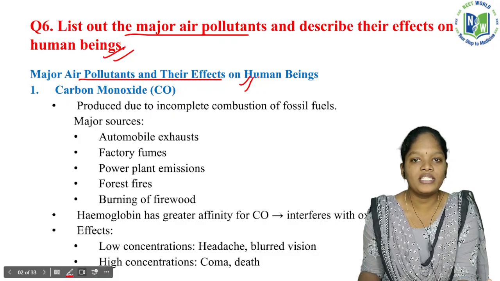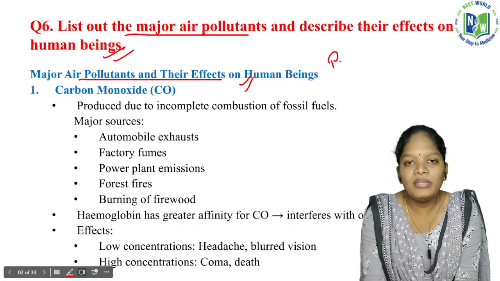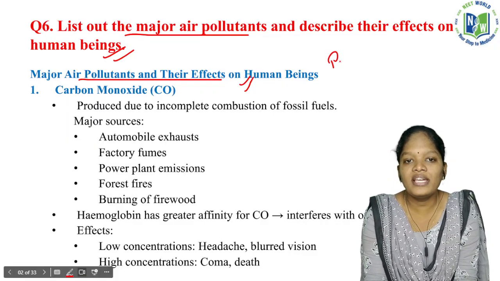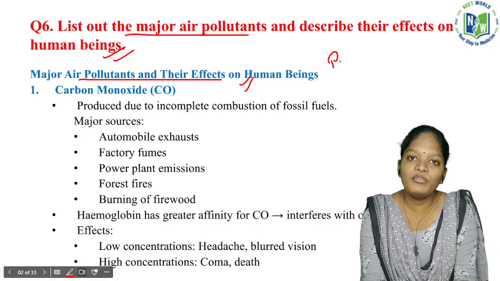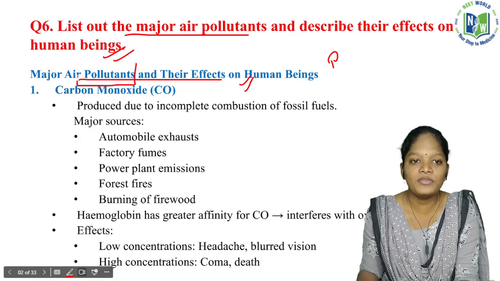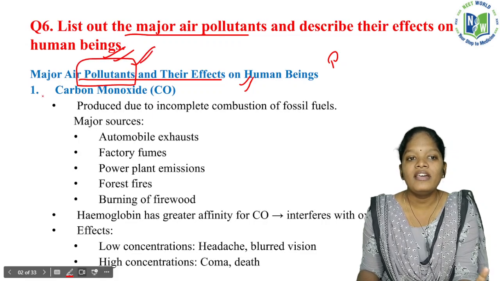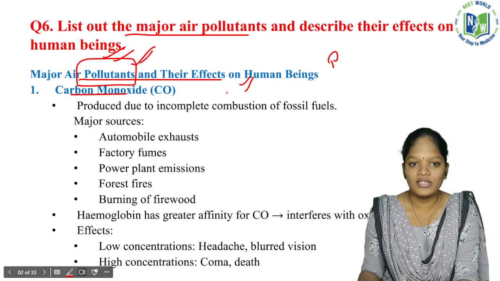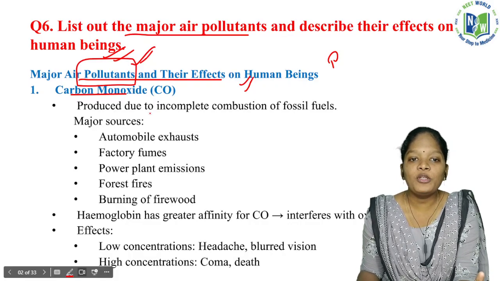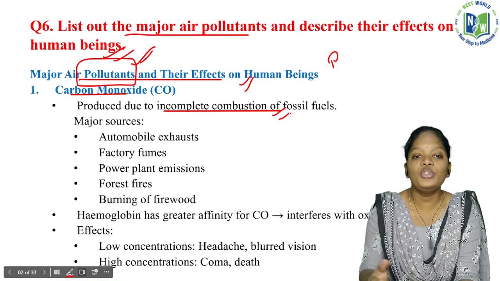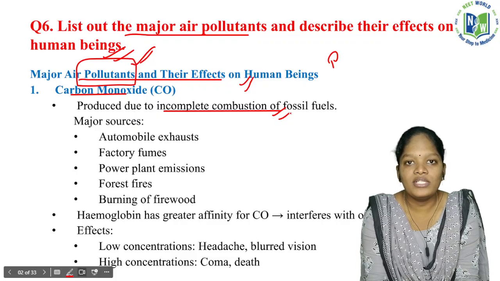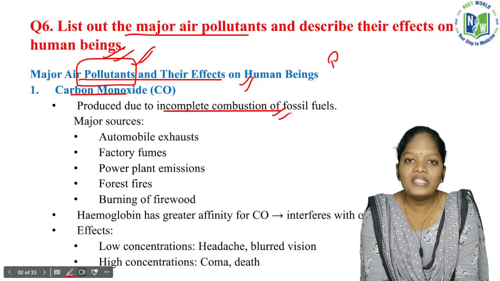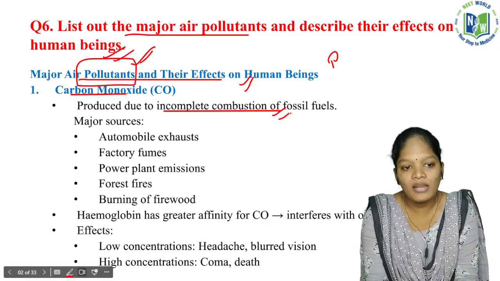First, pollution means there will be a contamination in the air or water. If it is in the air, we say it is air pollution. The substance which causes the pollution is called a pollutant. The first contributor to air pollution is carbon monoxide. It is produced due to the incomplete combustion of fossil fuels. When fossil fuels are burned there is no complete burning, and as a result of this incomplete burning they produce carbon monoxide gas.